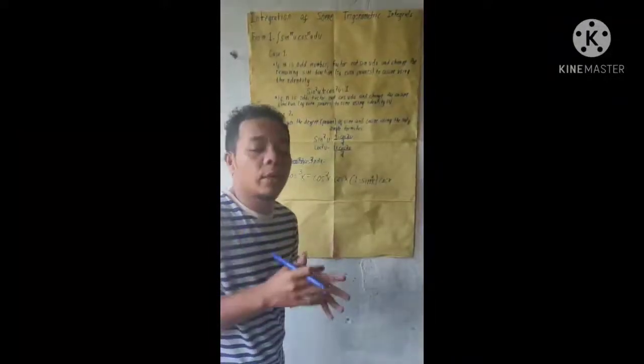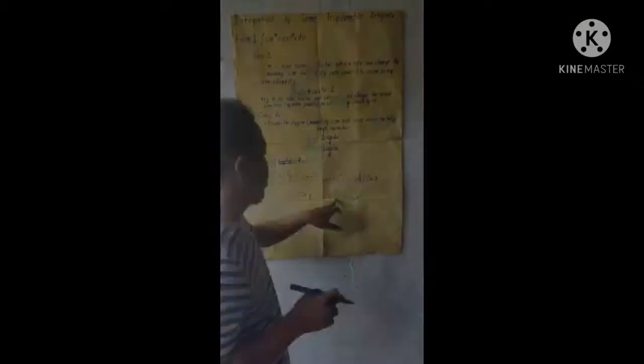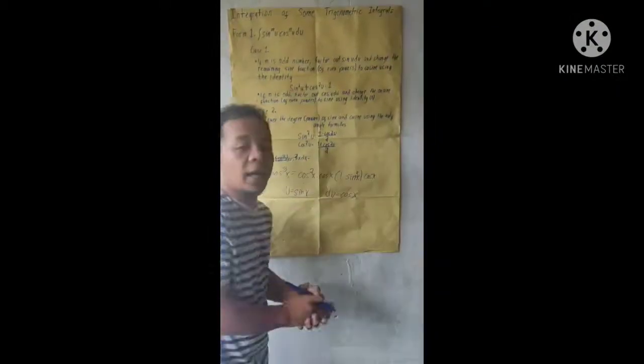We can then evaluate the integral by substituting u = sin x, then du = cos x dx. So now we can solve this problem.